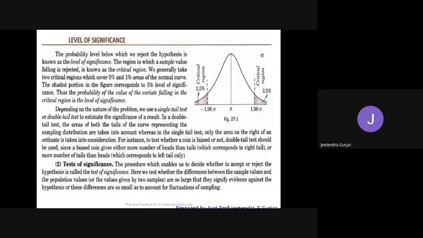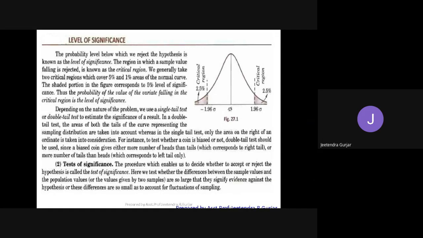One side of the right hand side is P and one side of the left hand side is Q. Can anybody tell me what P plus Q is equal to? Yes, students. One, sir. Is it one? Very good. Nice. You remember that. So this is how the level of significance is there. This is all described about the level of significance.